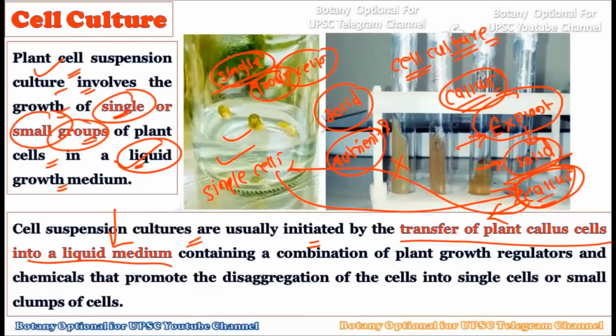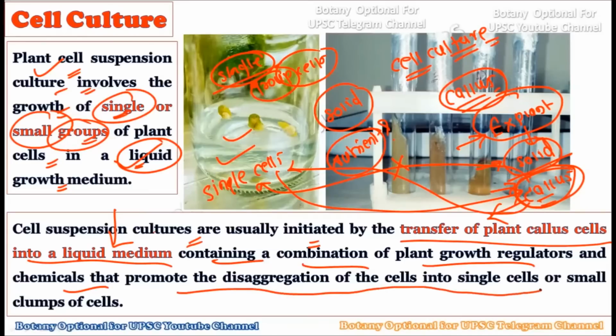From the callus we transfer the cells into the liquid medium, containing a combination of plant growth regulators and chemicals to promote the disintegration of cells into single cells or clumps of cells. The callus is an undifferentiated mass of cells. Generally it looks like this. Callus contains a very high number of cells, and these cells are undifferentiated, not differentiated into any organ.